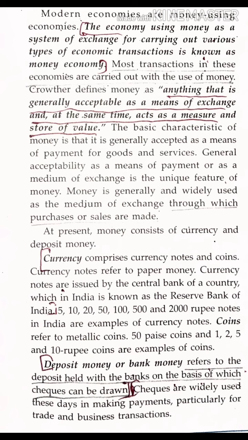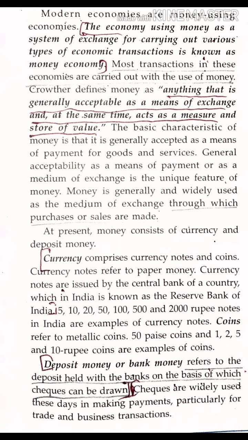Again, I'll say small points, 2 marks, which is very important. So that is what I am reading out. Just note it down. Be very careful. Now, what is currency? Currency comprises currency notes and coins. Currency notes refers to paper money. We all know that, right? Currency notes are issued by the central bank of a country, which in India is known as the Reserve Bank of India.